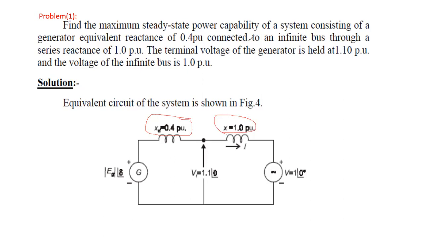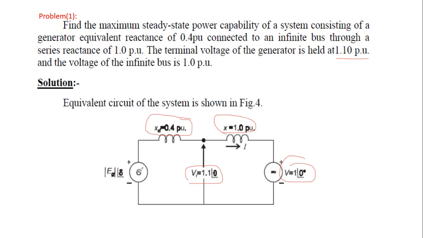The terminal voltage of the generator is held at 1.10 per unit. Therefore V is equal to 1.1 at an angle of 0 per unit, and the voltage of the infinite bus is V equal to 1 at an angle of 0 degrees. Find the steady state power capability of the system, or the steady state stability for that system.